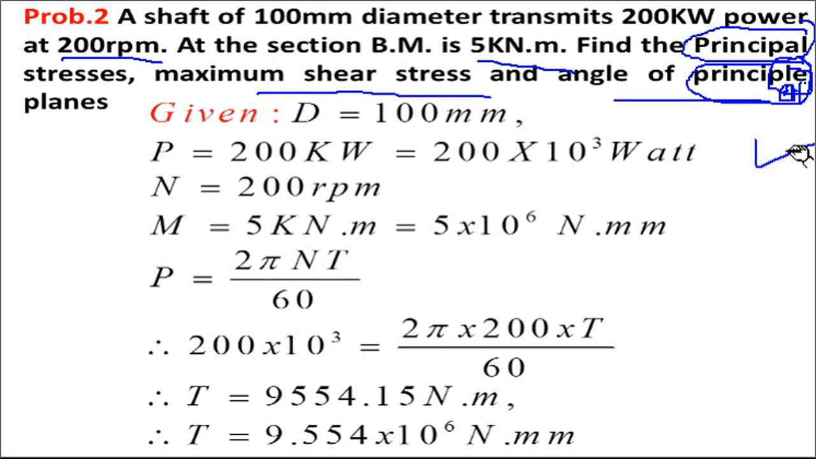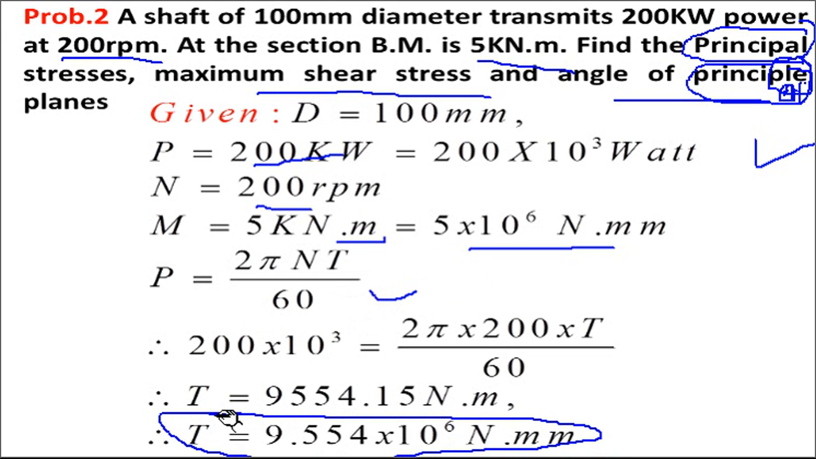Power P is given, RPM is given as 200 RPM, power P is 200 kilowatt. Moment is 5 kilonewton meter, so 5 into 10 to power 6. Here, use the equation of power, P equals 2 pi NT by 60. Solving this, we will get the value of torque, that is 9.554 into 10 to power 6 Newton mm.